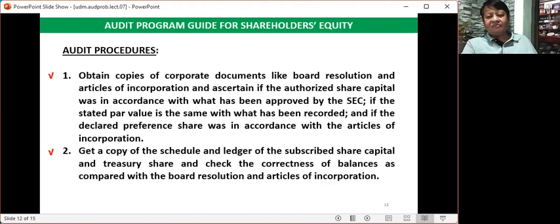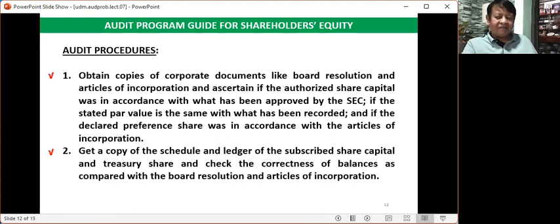And if the corporation will purchase your share capital, we call it treasury share. Why is it called treasury share? Because I will give to the corporation my share capital certificate.